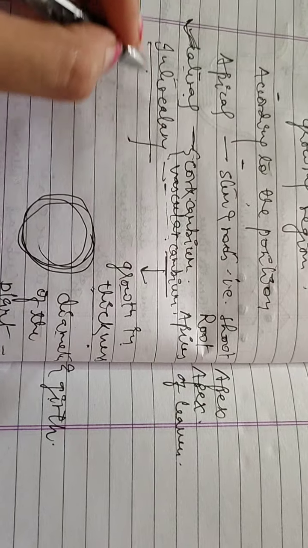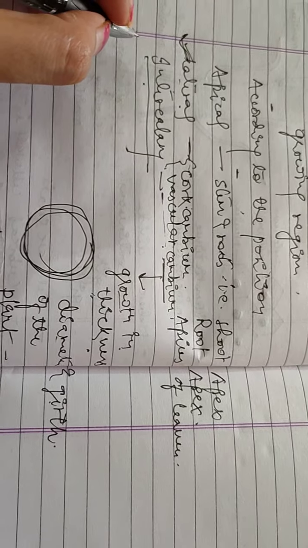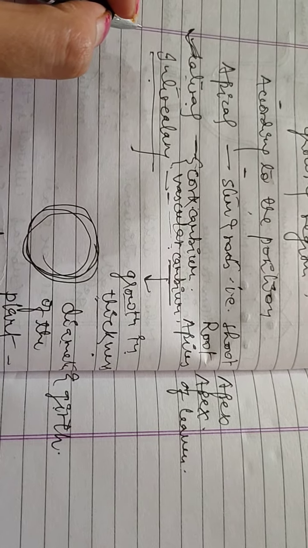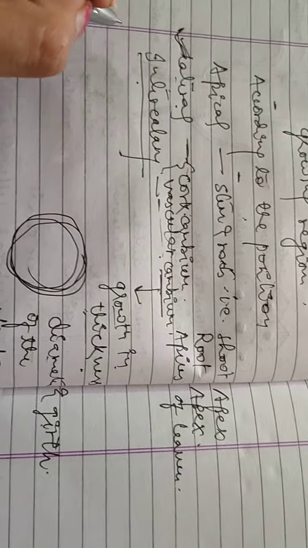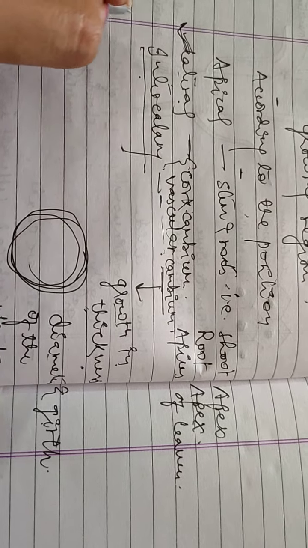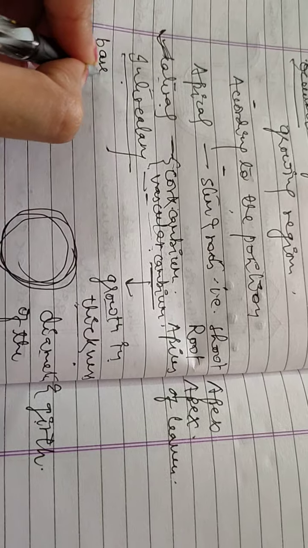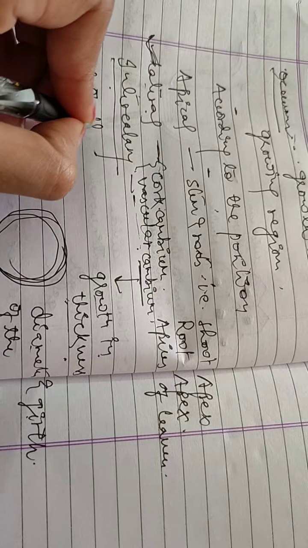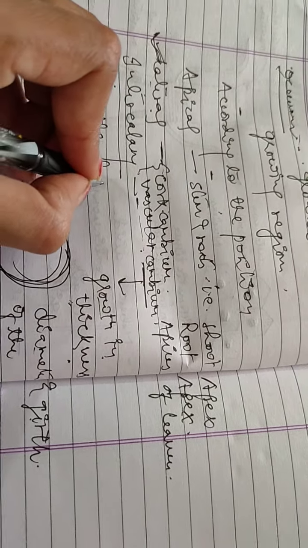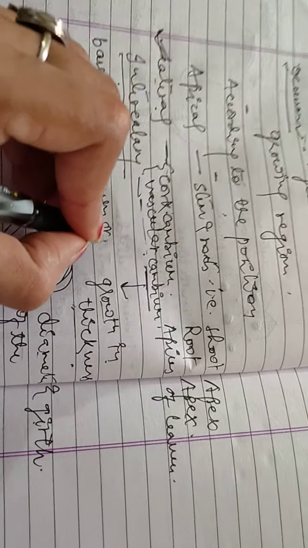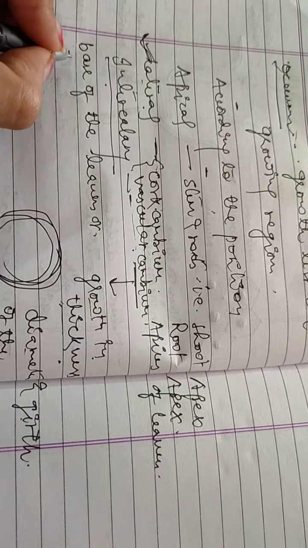Last one is the intercalary meristem. So this intercalary meristem is located at the base of the leaves or internodes.